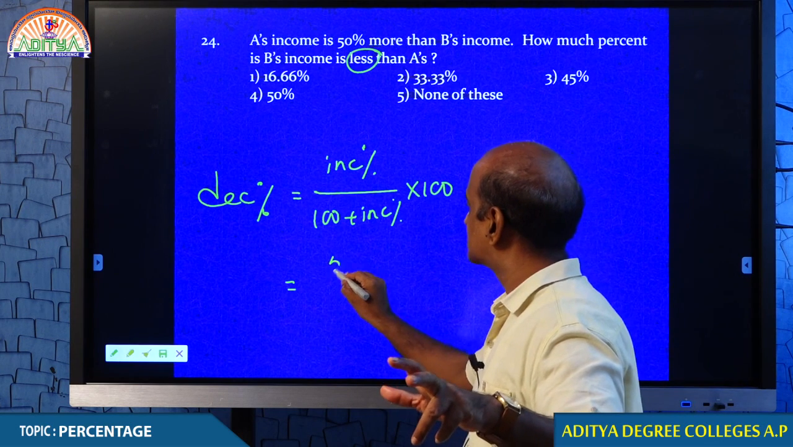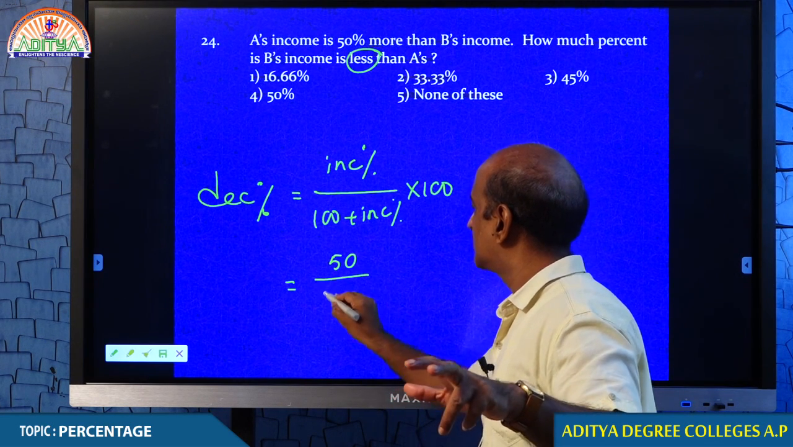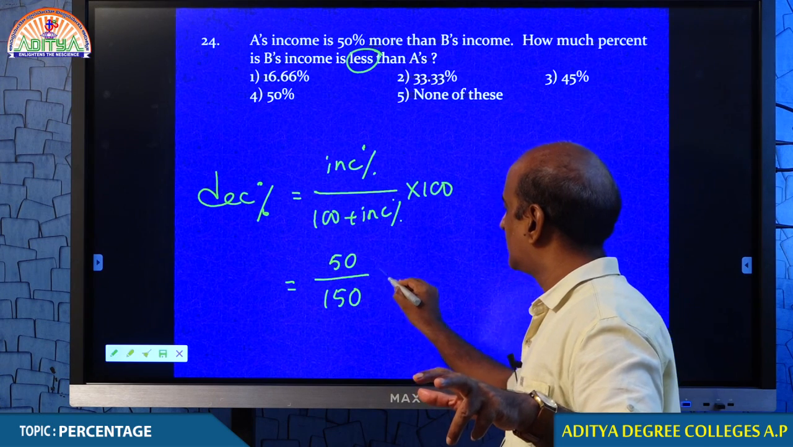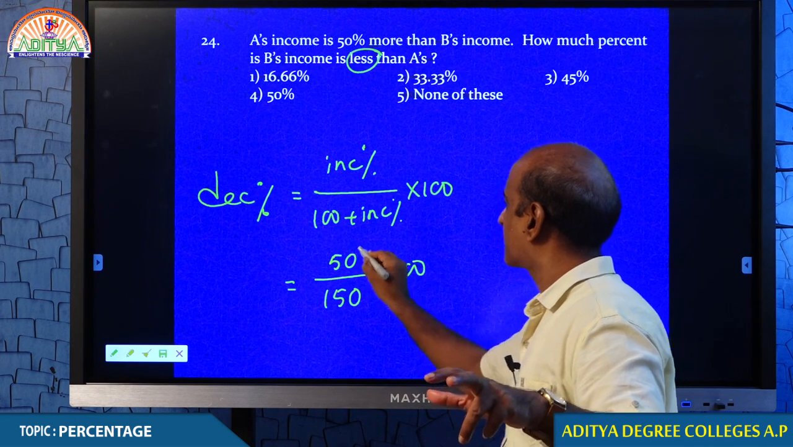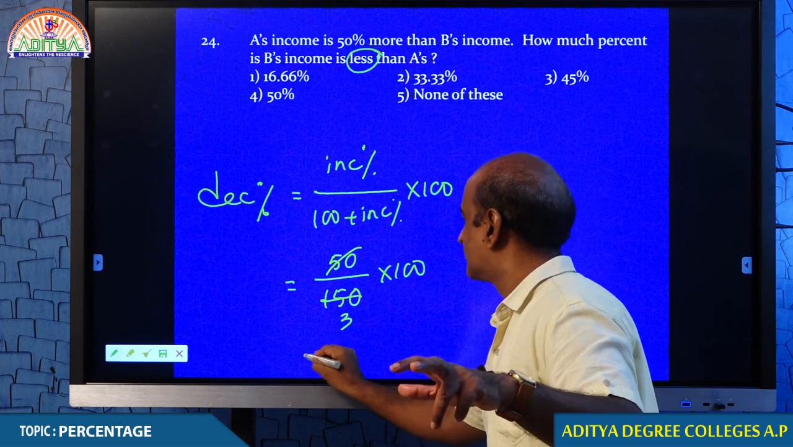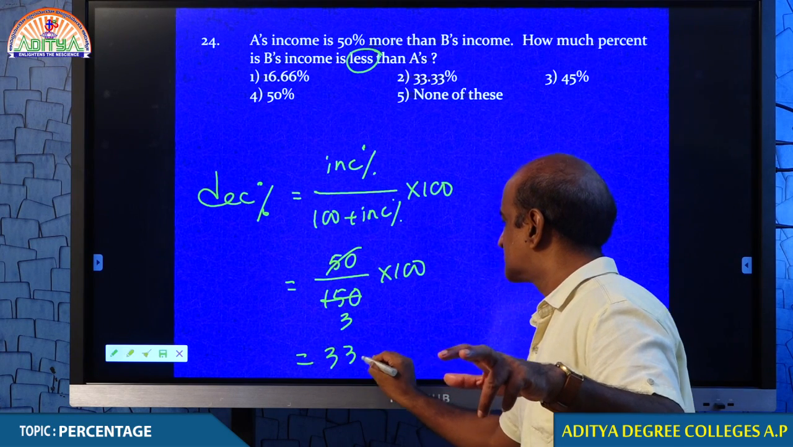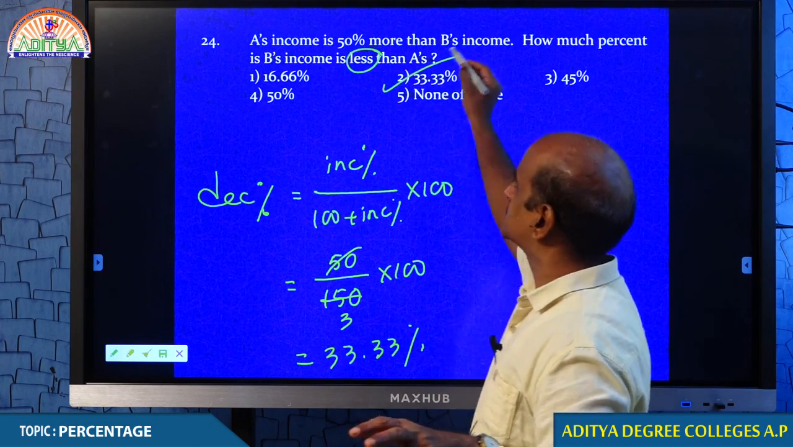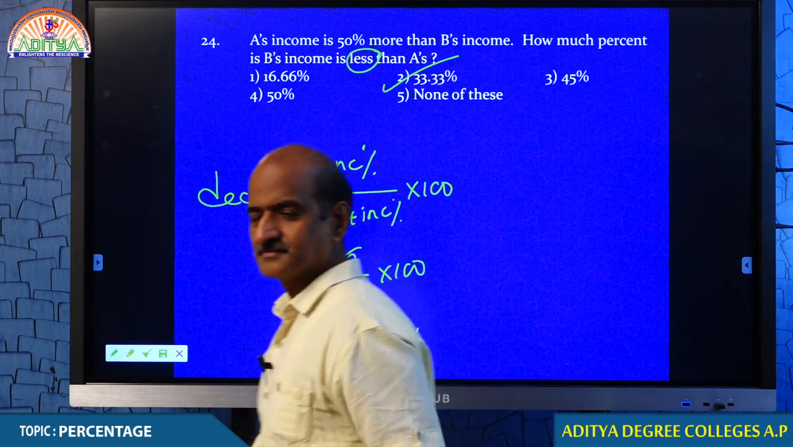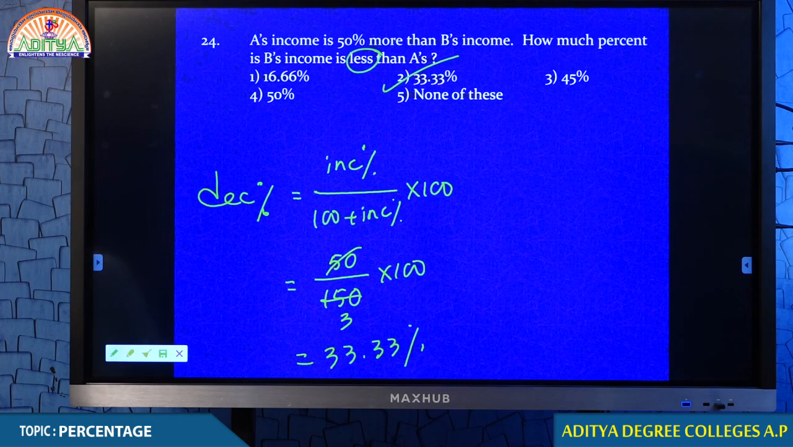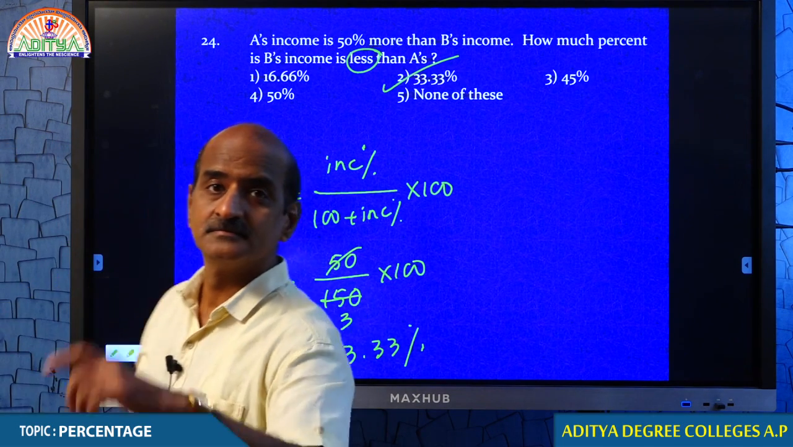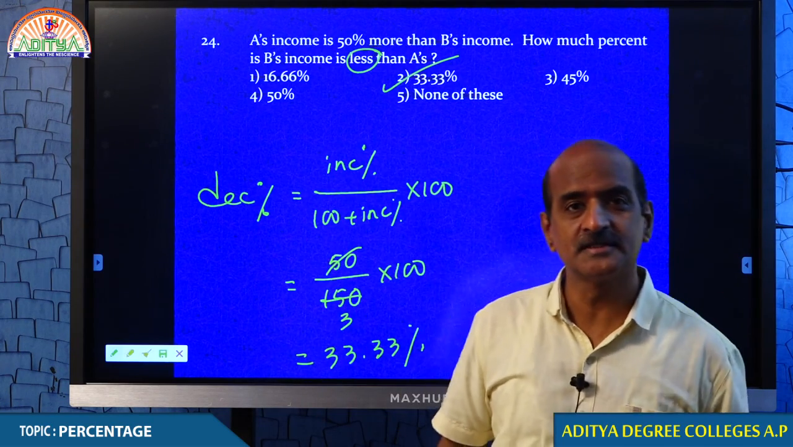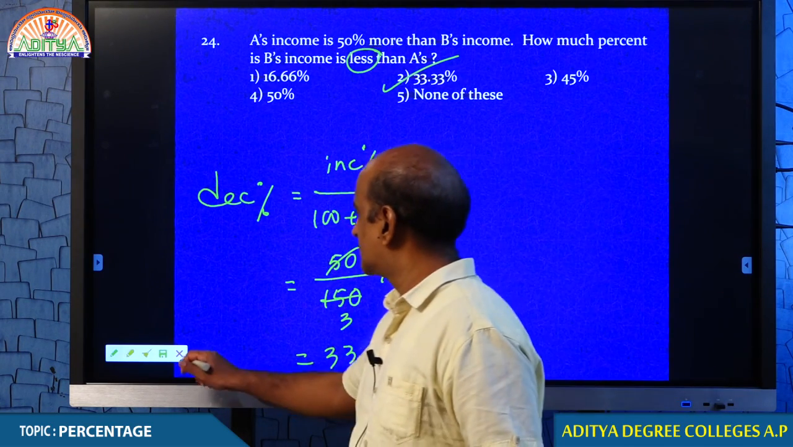What is increase? 50 by 150 into 100. Therefore, 33 1/3% or else 33.33%. Comfortable? You must know when we will be using this. Come on, students.